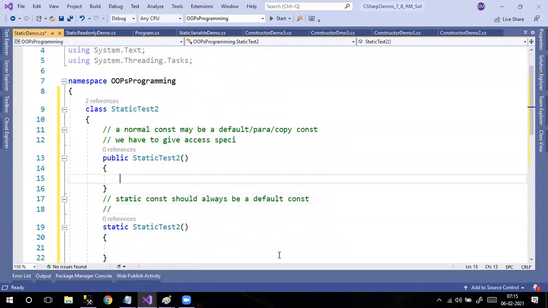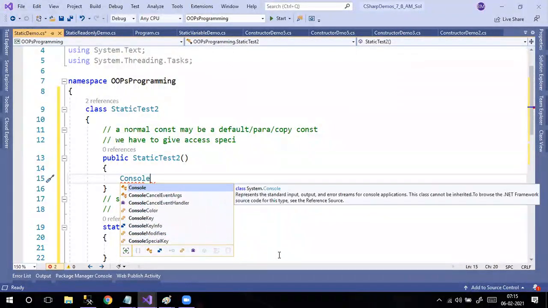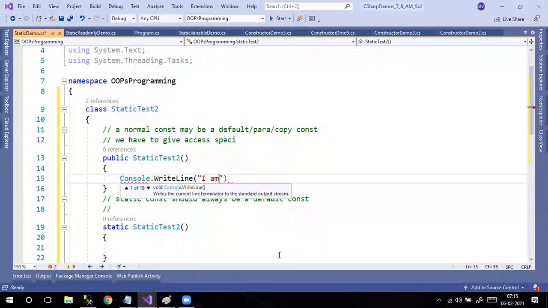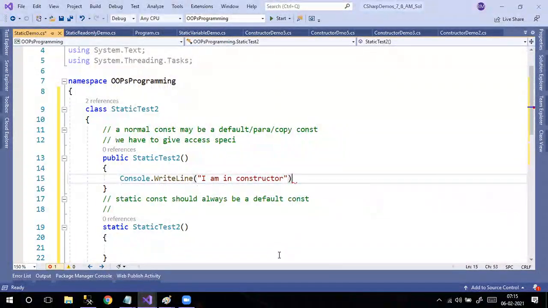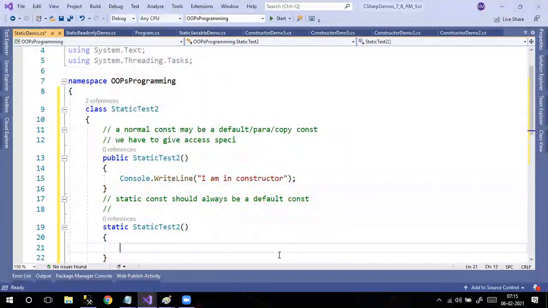Now I'm writing some more things. Console.WriteLine: I am in constructor. Same thing here: I am in static constructor.